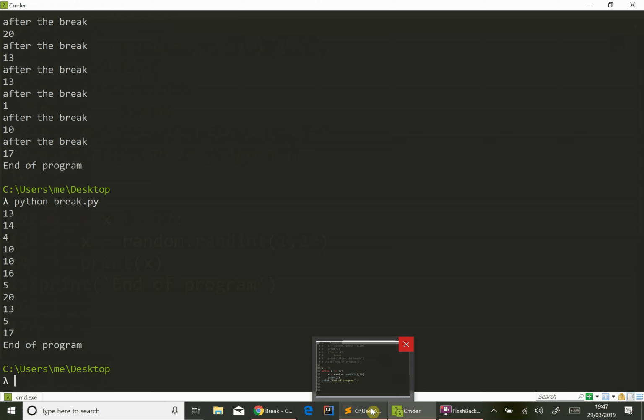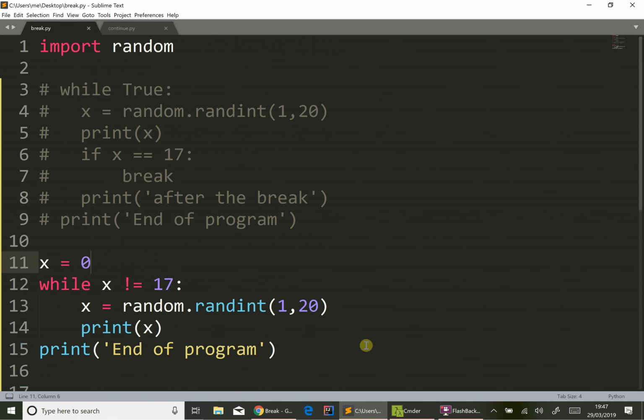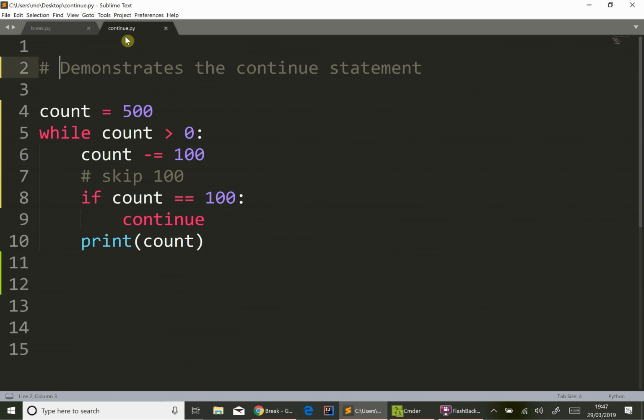So that's the break statement. I personally don't use it a huge amount, but obviously it's part of the language, so if you know how it works, it is there if you want it. I'll probably end up using it a huge amount in the future, but as far as I know, I don't use it very much. Now, continue is the other keyword that I want to quickly cover.